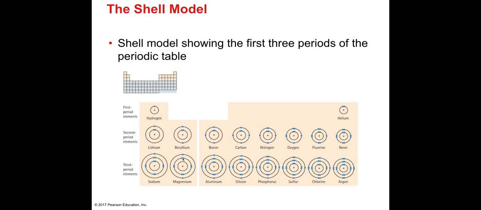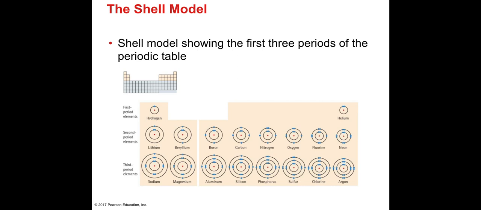So the first element has one electron because it is position number 1. Remember, the number of protons and electrons are always equal. So if hydrogen is position number 1, it has only one electron. If lithium is position number 3, it has 3 protons and therefore 3 electrons. And how are these electrons arranged? They are arranged around the atom on the shells.